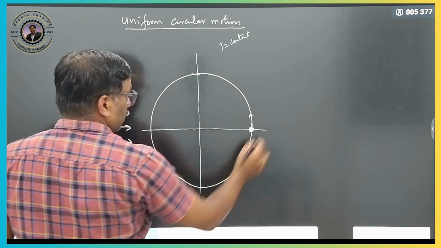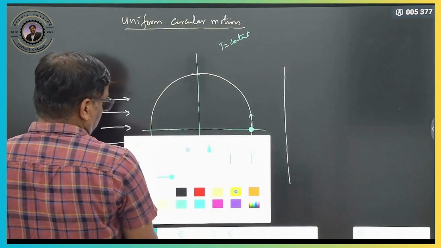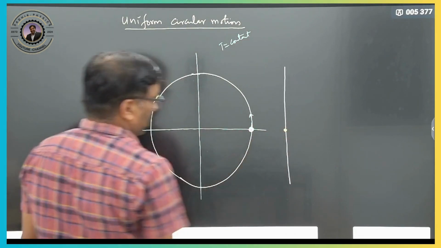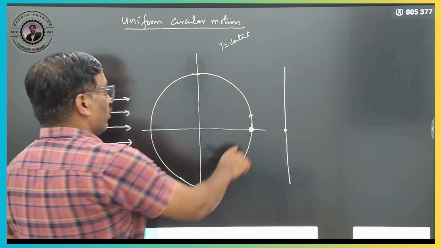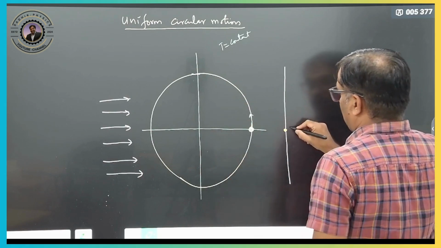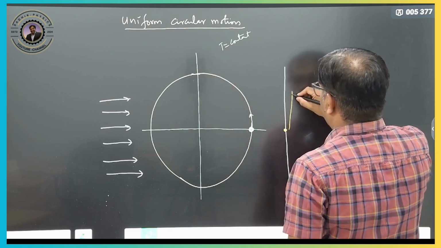This is a screen. Now where is the ball? The ball is at this point, so it will create one shadow here. Now the ball is moving here, so like this the ball is moving, therefore the shadow will go upward, right, and comes to here, so the shadow will go upward.